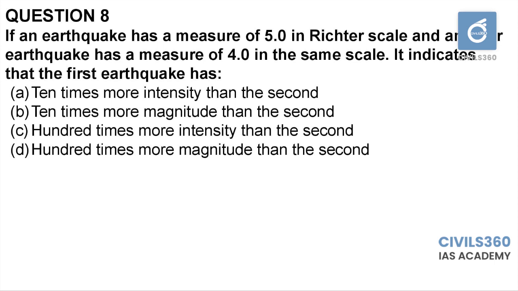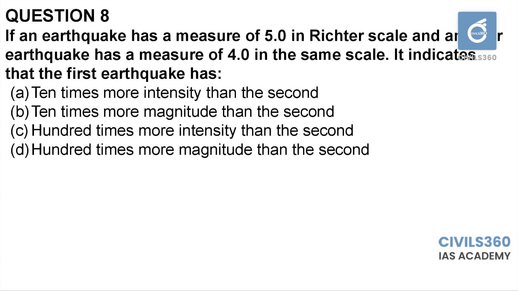The earthquake which has a recording of 5 on the Richter scale always measures the magnitude. The earthquake magnitude and earthquake intensity are different. So the Richter scale measures the earthquake magnitude. Also, it is a logarithmic scale.